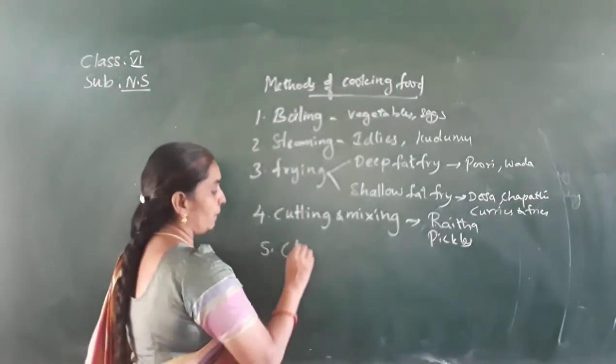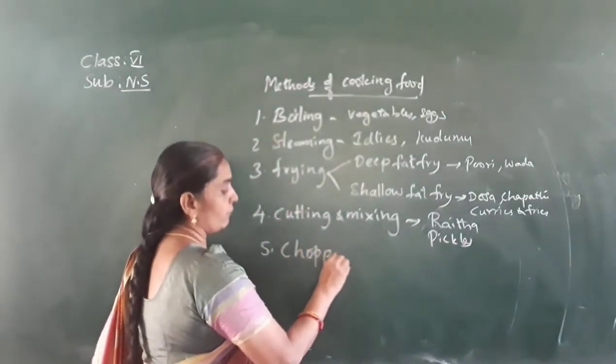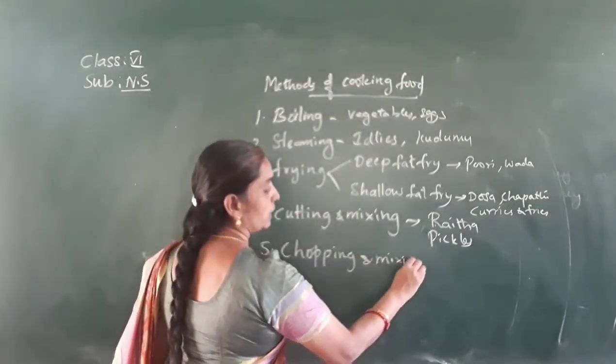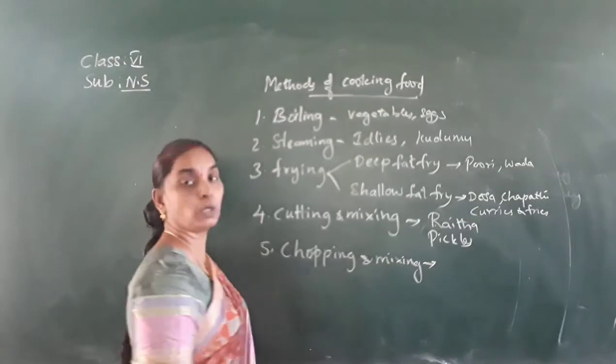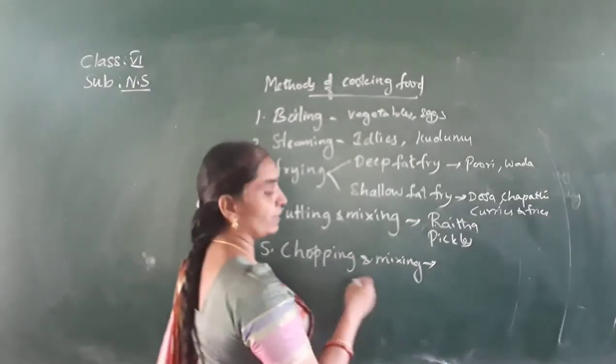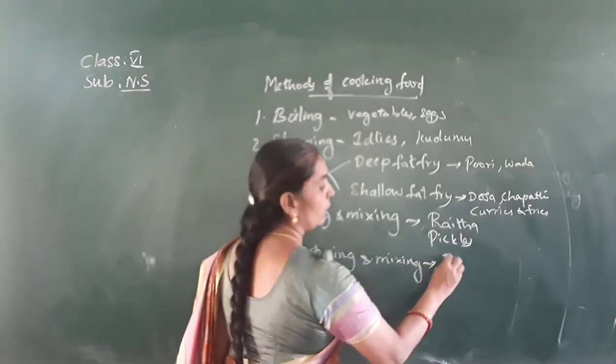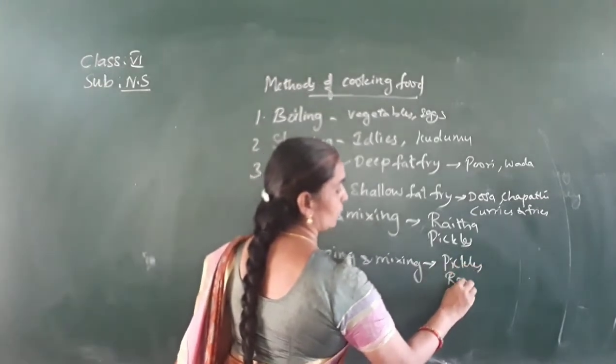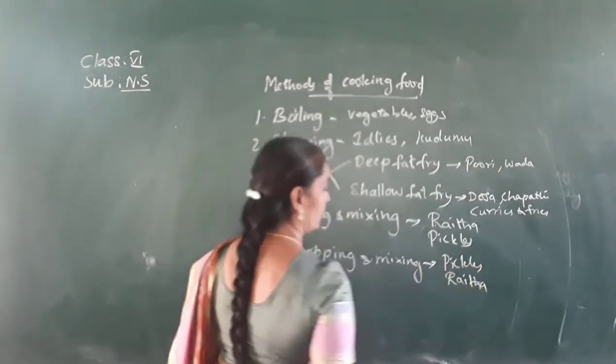Next, chopping and mixing. So they are finely chopped. For this also you can write raita, or some of the pickles, for finely chopped pickles also you can write for this. Pickles and raita mostly for chopping and mixing.